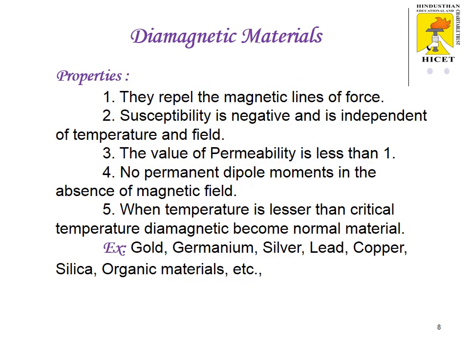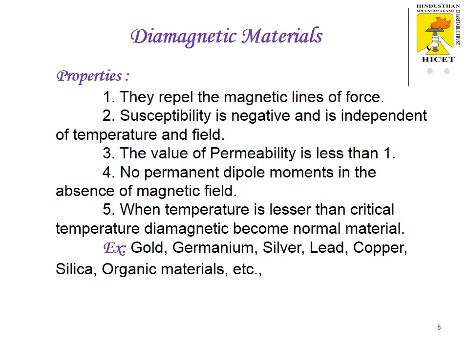Some of the properties of diamagnetic material. They repel the magnetic lines of force. Susceptibility is negative and is independent of temperature. Even if you increase or decrease the temperature, it will not affect the susceptibility of the material.